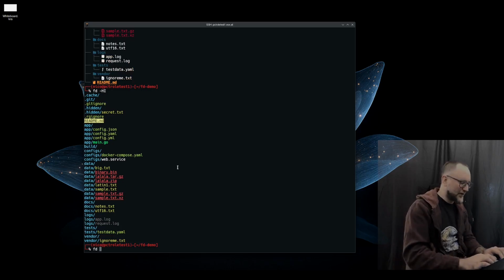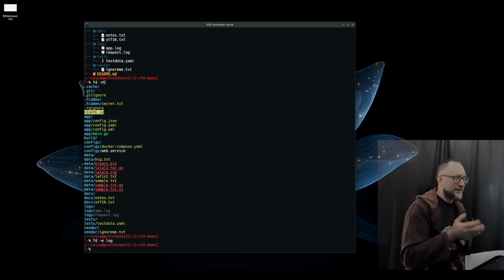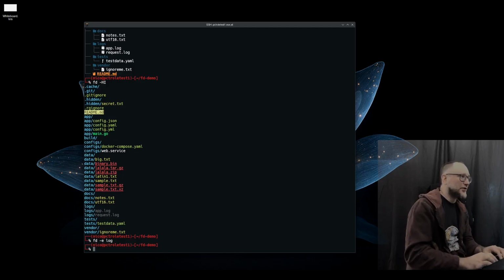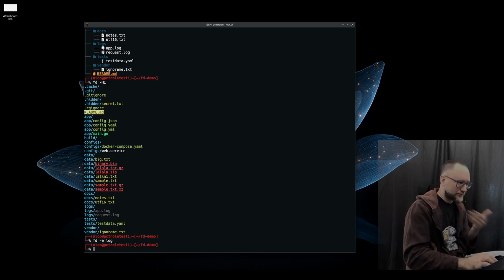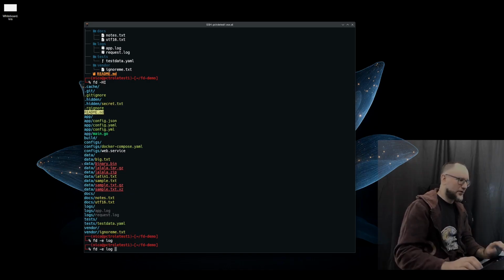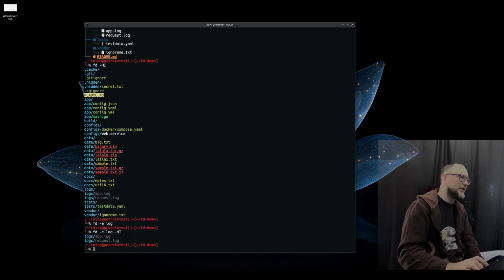If you do fd -e log, it will show all the files with a log extension. The -e stands for extension, but in this case it brings back nothing. Why? Because they are either in the gitignore or in the rgignore. Because we have this, they will be ignored. So now, if I want to still include them, I should do -H -I, and then I will see those logs. So that's how it works.